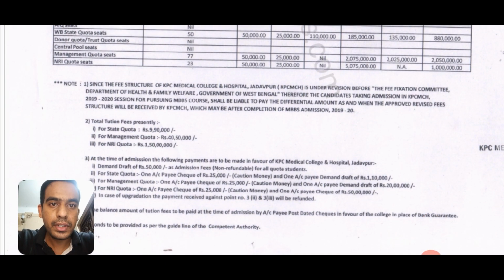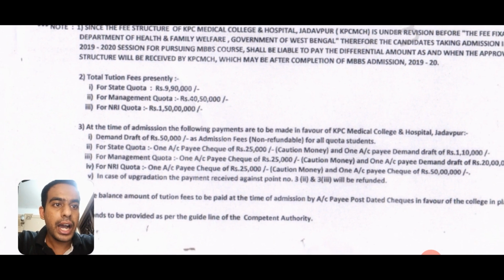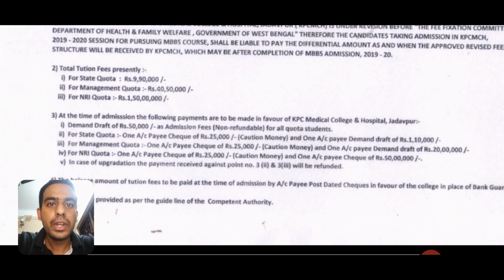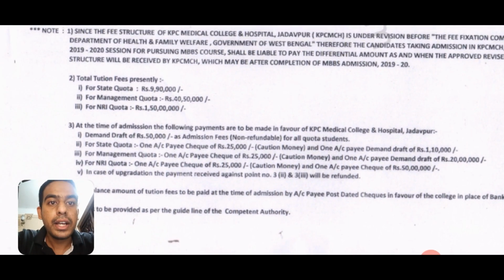Okay, so now that being said, let's come to how this division of fees needs to be paid, like during what time and how. So see point number 3 over here. The first part, the admission fees of 50,000, is to be paid in the form of demand draft as admission fees, which is non-refundable. Okay, for all quota, that is management quota also.